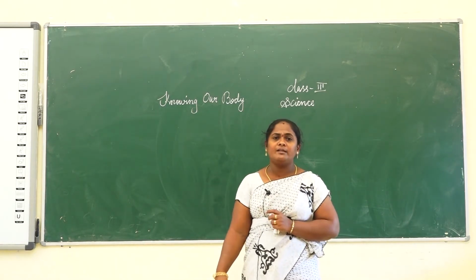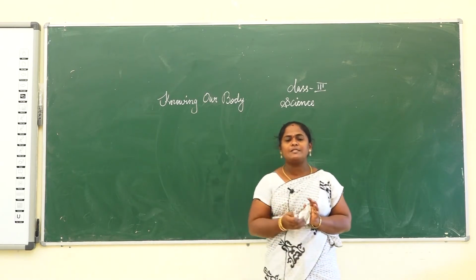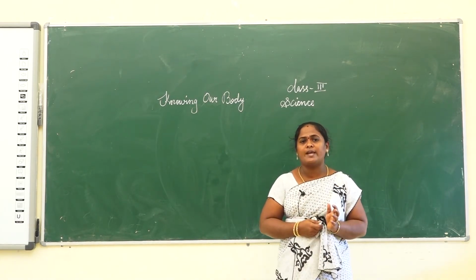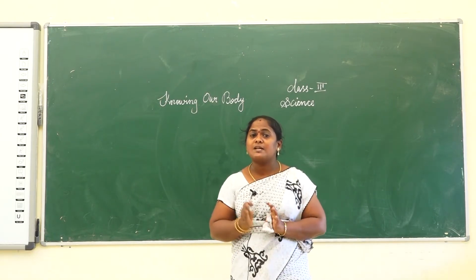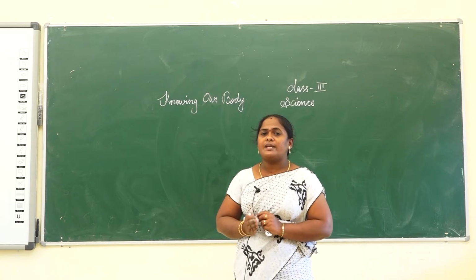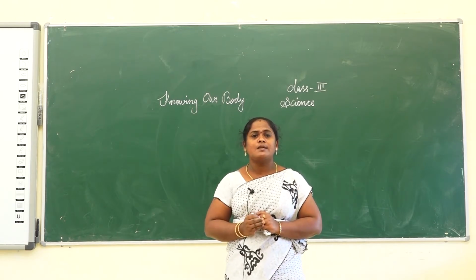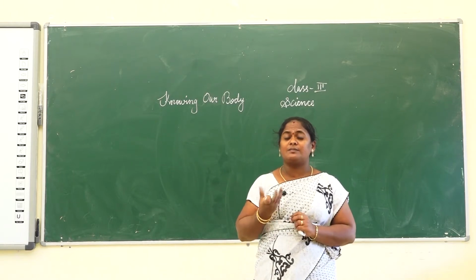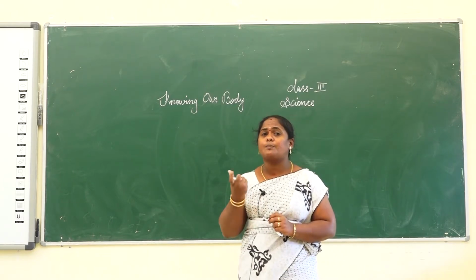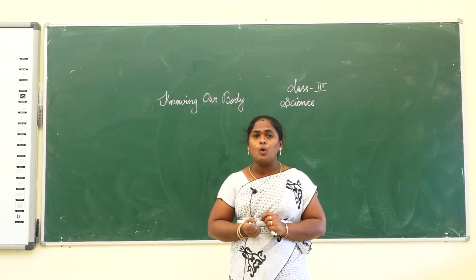And then the bones help to protect some delicate organs. Delicate means soft organs. For example, the heart, stomach, and lungs are all soft organs. These are internal organs that our bones protect.